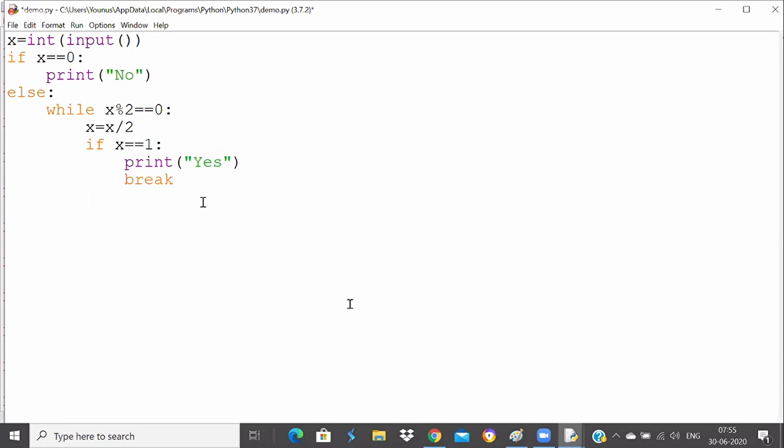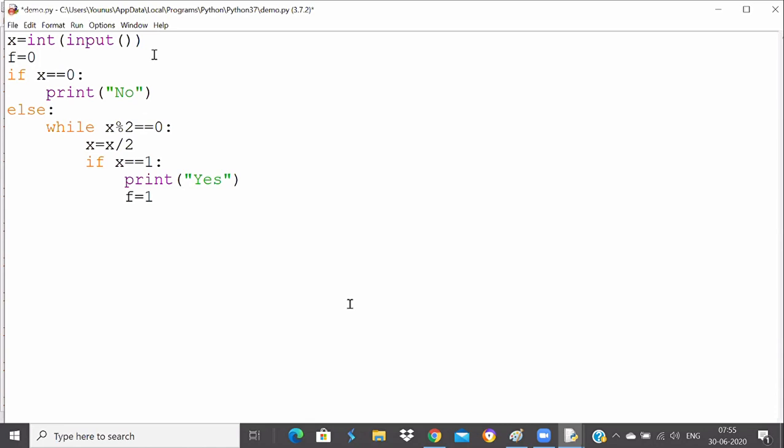And here I have to check actually. What I need to do is I should not say break. I should say f is equal to 1, and I should say f is equal to 0 here. You need to trace out this program, guys. Now I don't have to print yes actually. I will simply say f is equal to 1. Now I will check here.